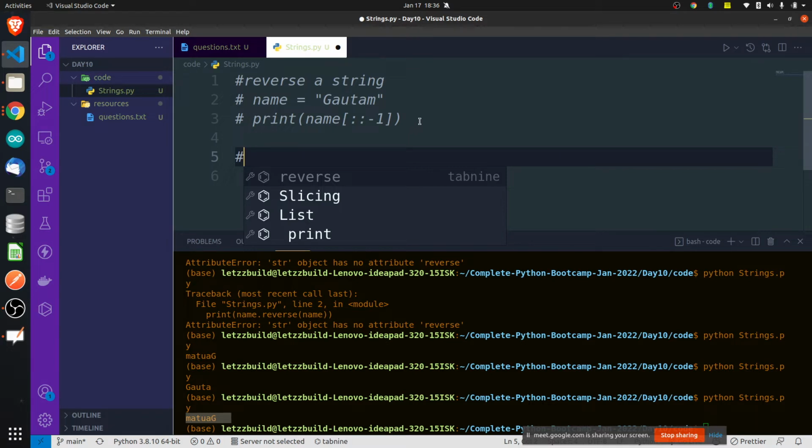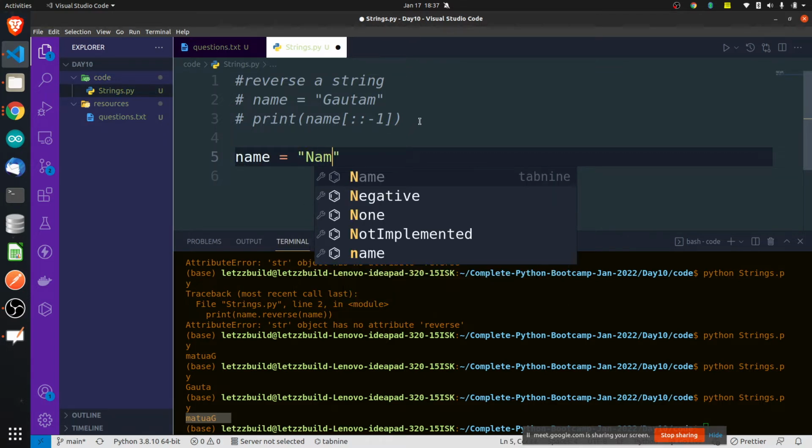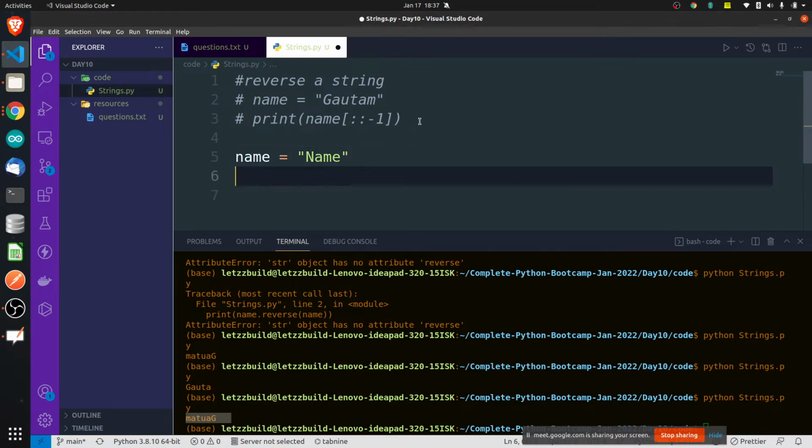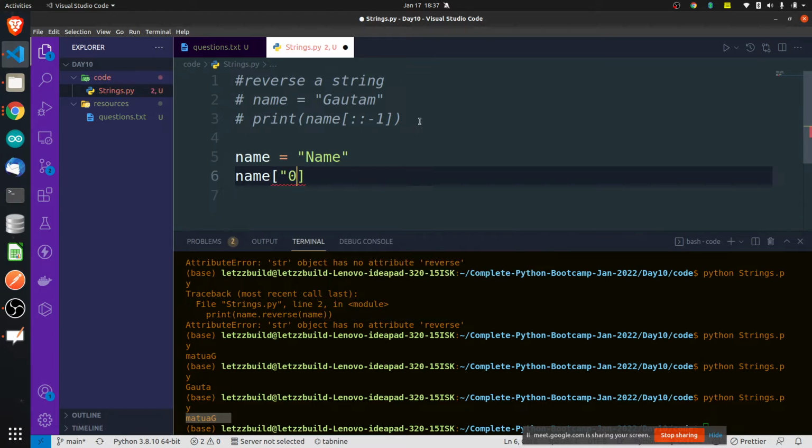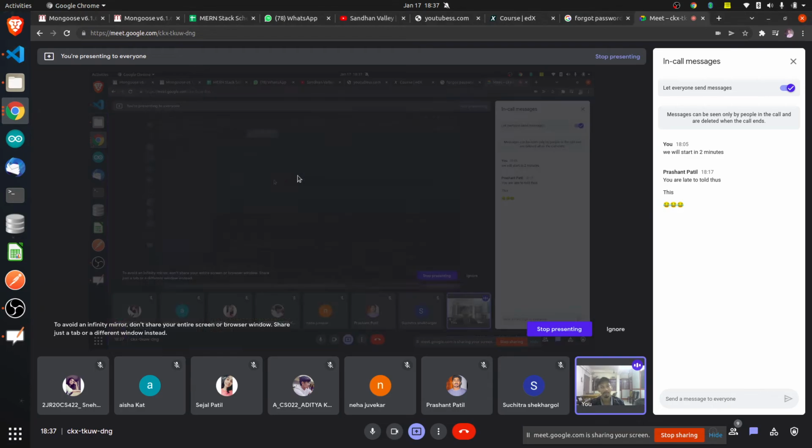One more thing. Is this possible? What will be the output of this program? What is the output of this program? Anyone else? Only one person? What is the output of this program?